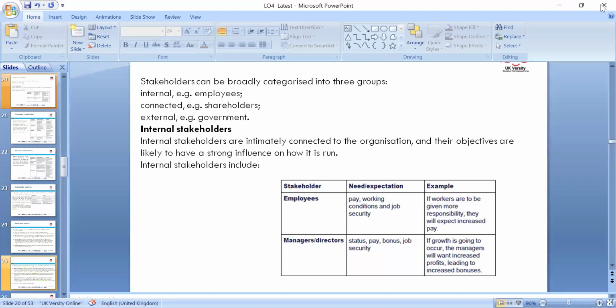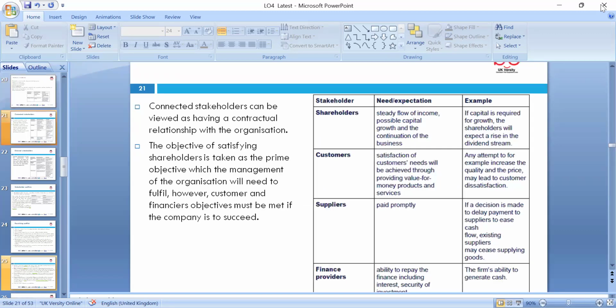Broadly, we can look at internal and external stakeholders. As we mentioned, employees and management can be internal. For example, workers who are given more responsibility expect their pay to be increased along with the role and responsibility, and managers, if the company is growing, want a bonus accordingly. So we discuss shareholders. Shareholders means anyone who has any investment. Shareholders are the investors. All shareholders are also stakeholders, but not all stakeholders are shareholders, not the other way around.